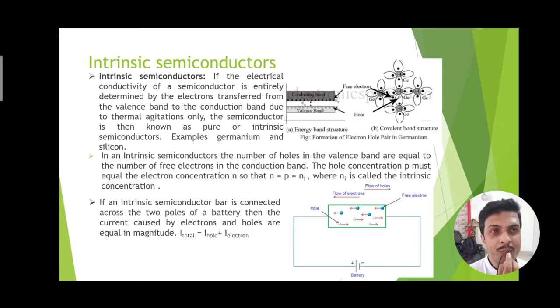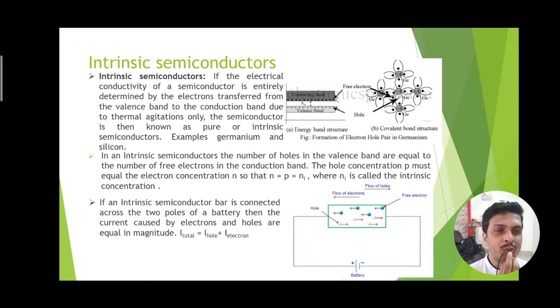So each of these electrons in the valence band makes a covalent bond with another germanium atom. In this way, there are 4 covalent bonds for the outermost 4 electrons of every germanium atom. And in this figure, it is showing that 2 electrons are involved in each covalent bond. So each germanium atom is attached to 4 neighboring germanium atoms.